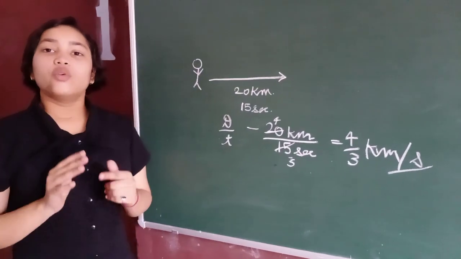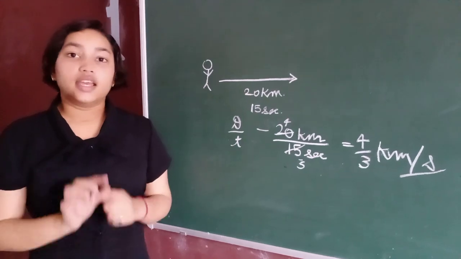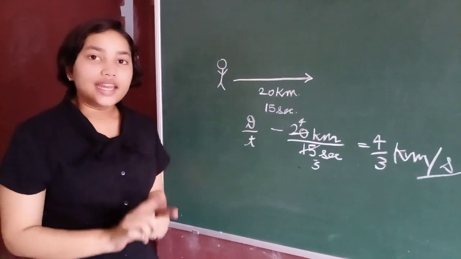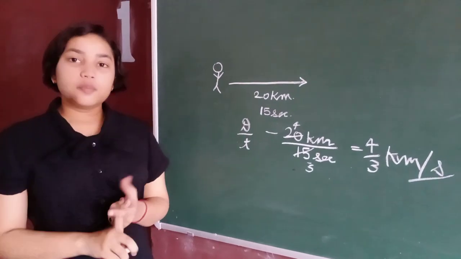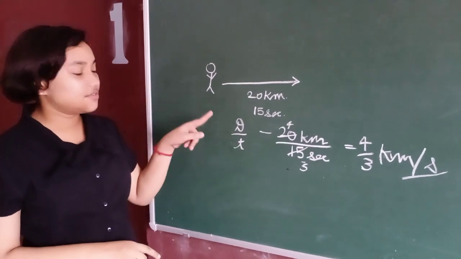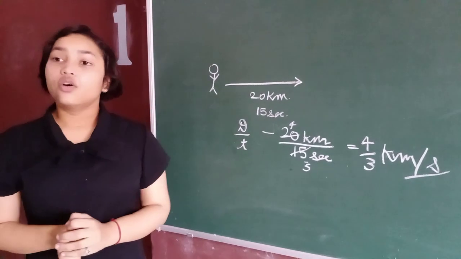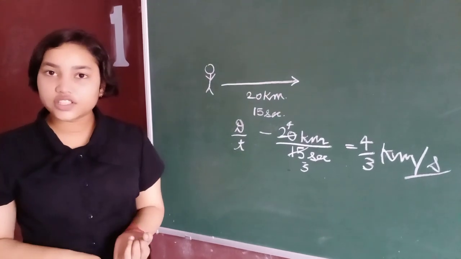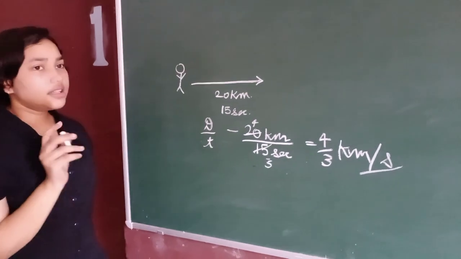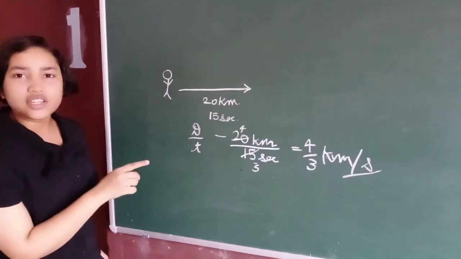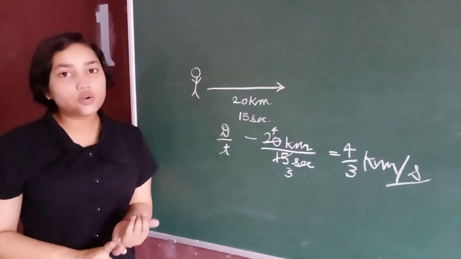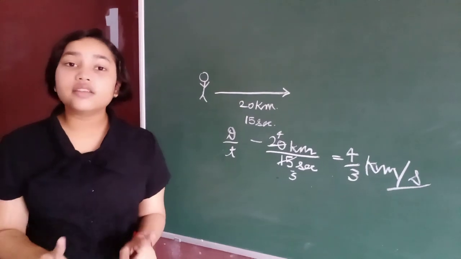Speed is a scalar quantity. It does not require any direction in any case. To find the speed, we apply the formula distance upon time. Speed is always positive and may be 0. Speed can never be negative. If the object travels no distance, then speed is 0.